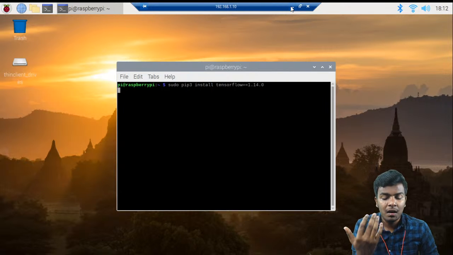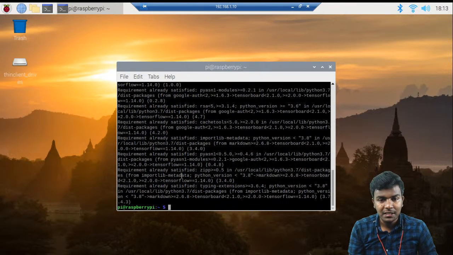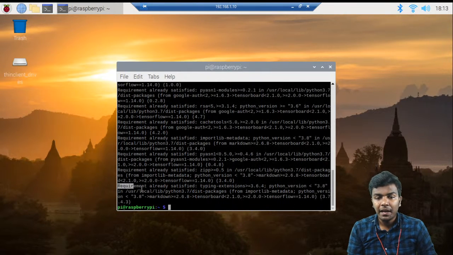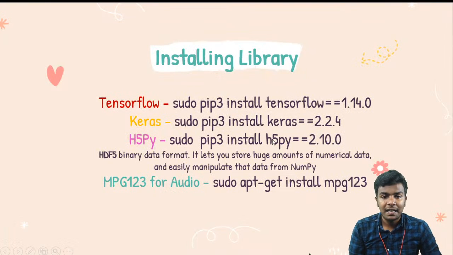For example, this library is already installed, so that's why it is telling "requirement already satisfied". Other than that, you can install it simply.